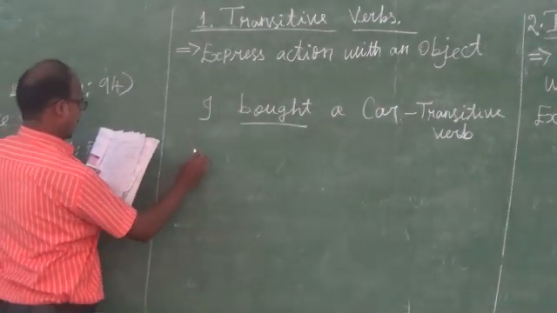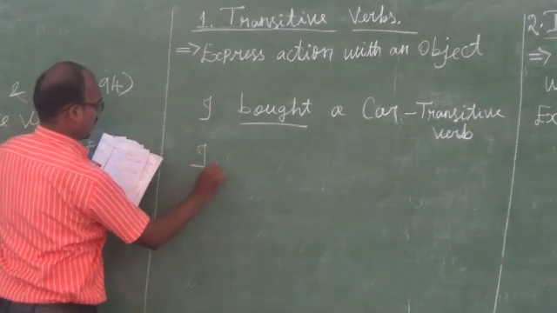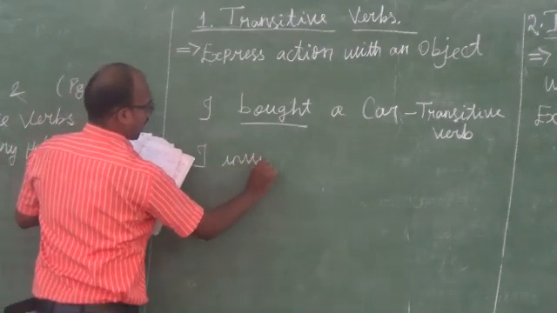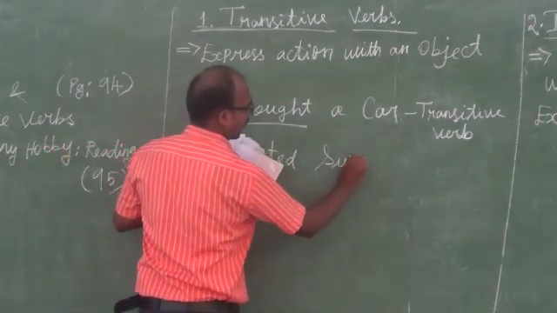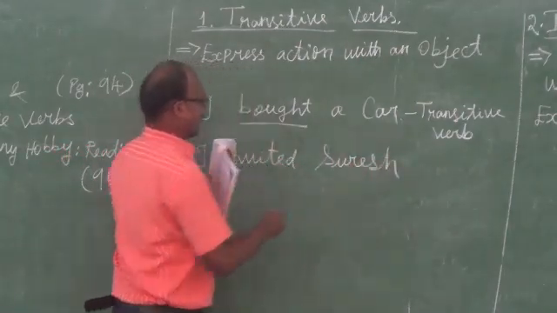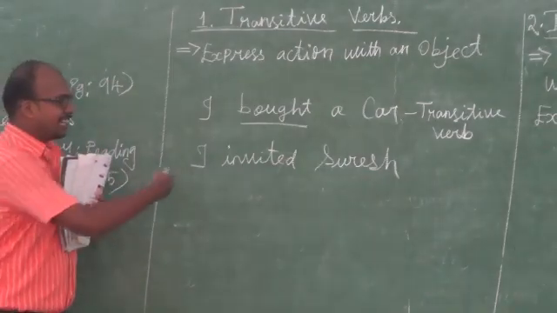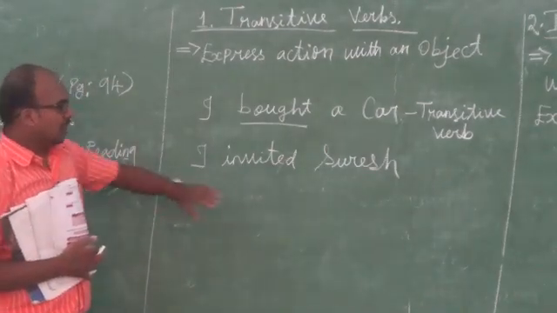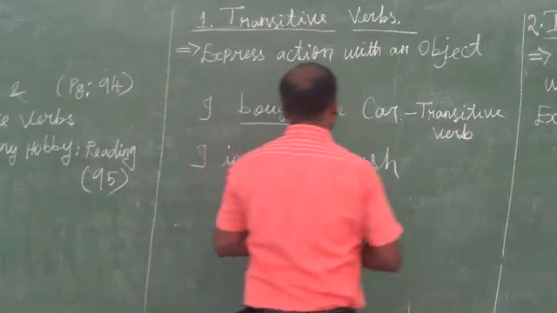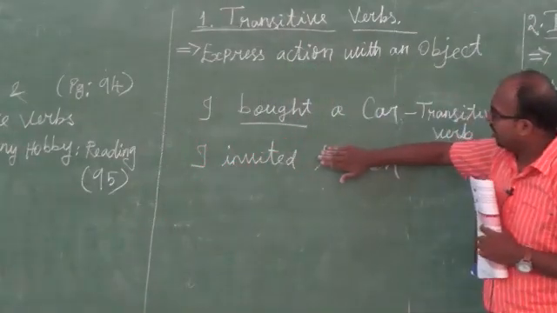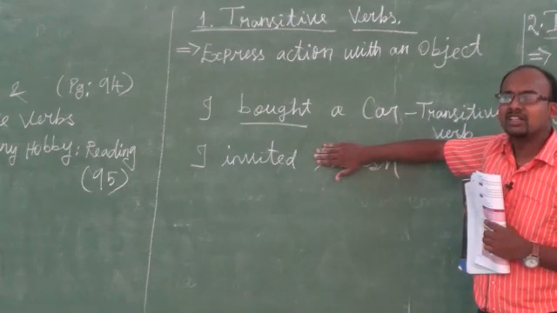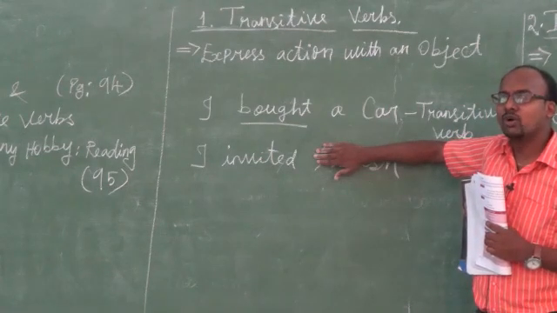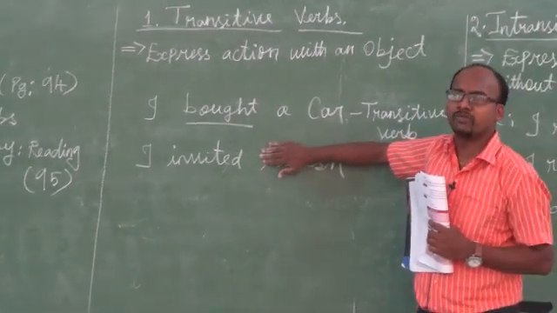Next. I invited Suresh. In the second sentence, I invited Suresh. If there is no word Suresh, and I just say I invited, the one who is listening will ask, whom did you invite?